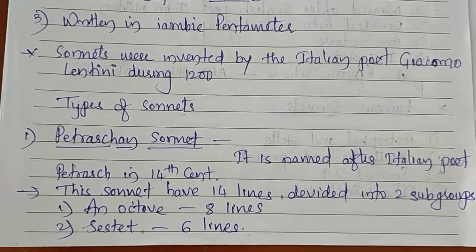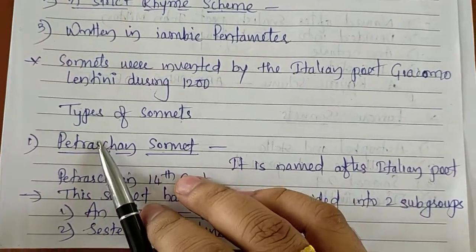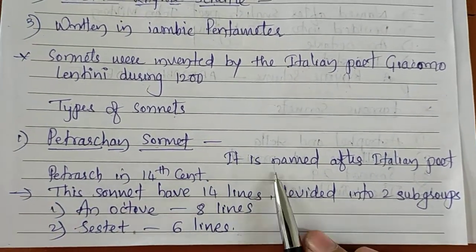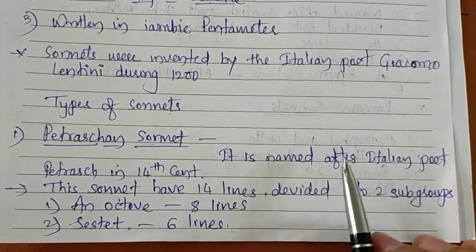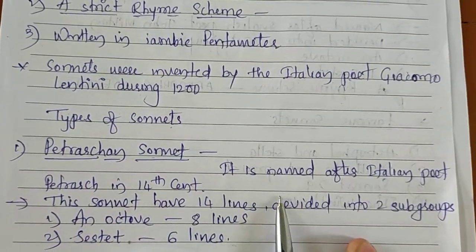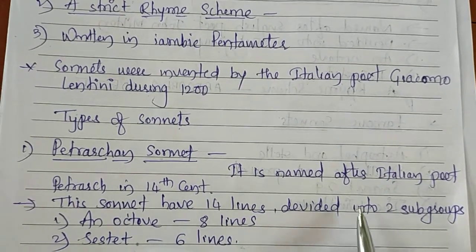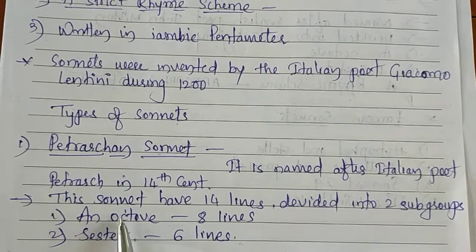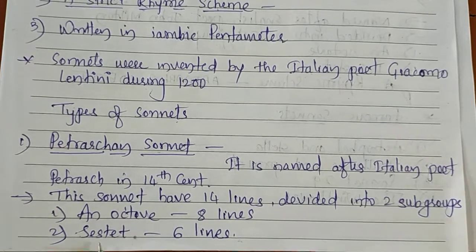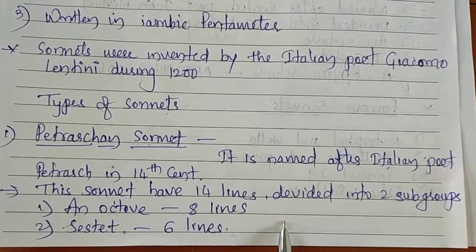There are 4 types of sonnets in English literature. The first form of sonnet is the Petrarchan sonnet. This type of sonnet is named after the Italian poet Petrarch of the 14th century. This sonnet has 14 lines and it is divided into 2 subgroups. One is the octave, which contains 8 lines. The second one is the sestet, which has 6 lines. So 8 plus 6 is equal to 14 lines.